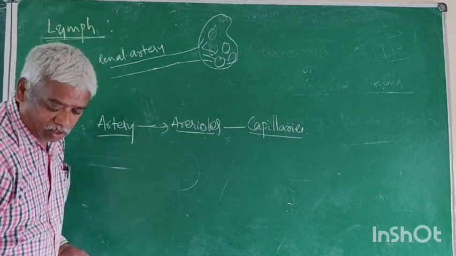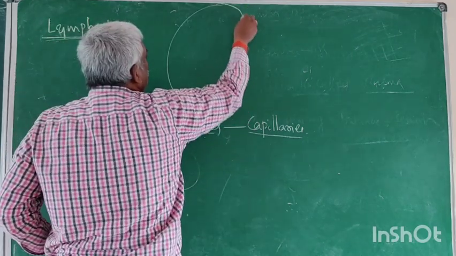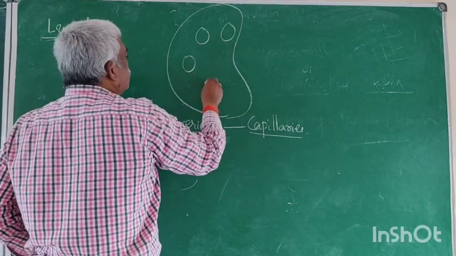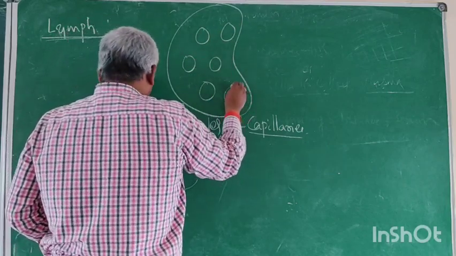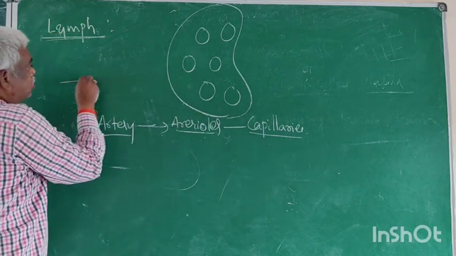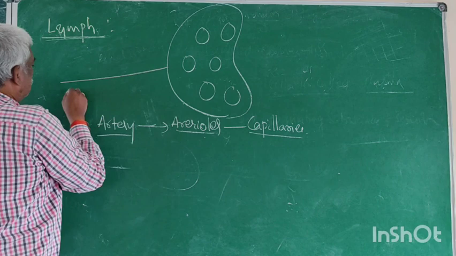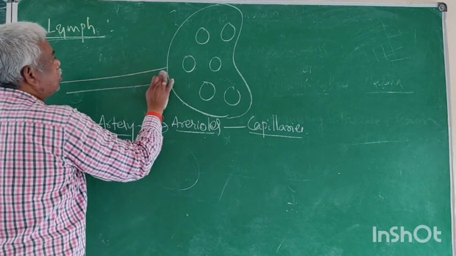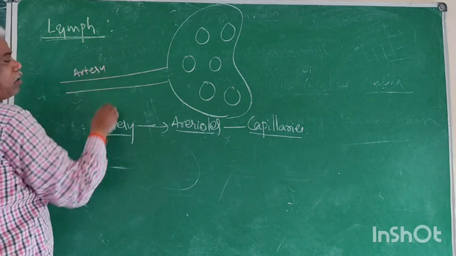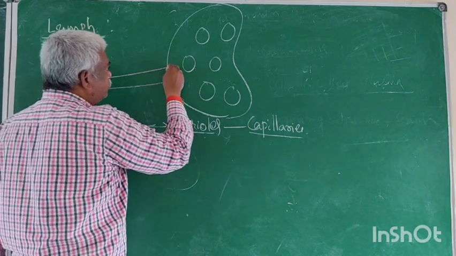Like, see. Now these are the cells. Now what is this? Artery. It enters the organ.